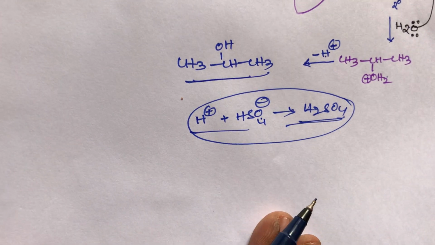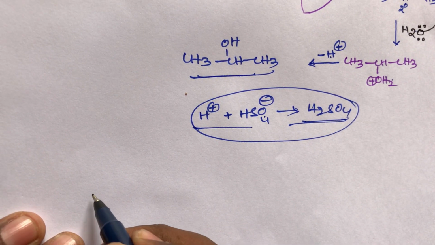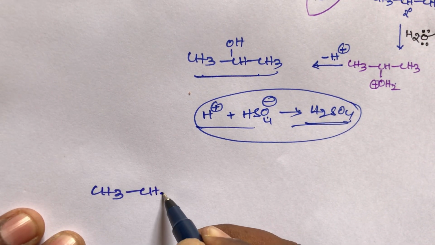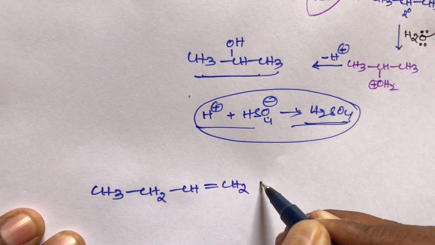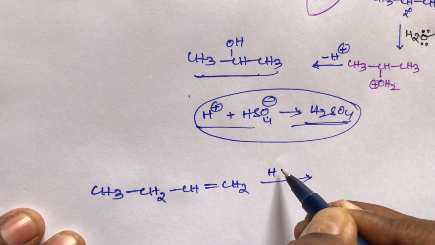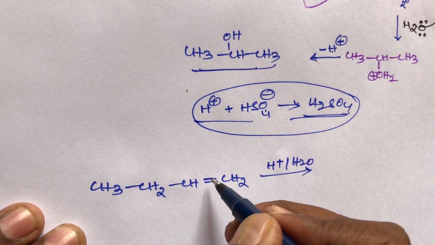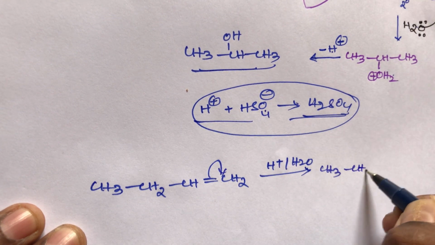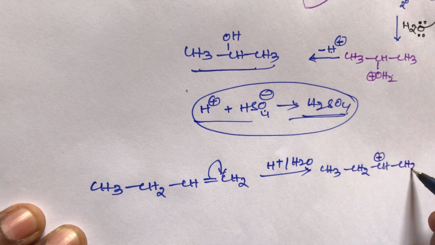Now take one more example, student. That is CH3, CH2, CH double bond CH2 in the presence of H plus and water. What is the product? Generally the bond shifts towards the right hand side. We get CH3, CH2, CH plus, then CH2 minus.